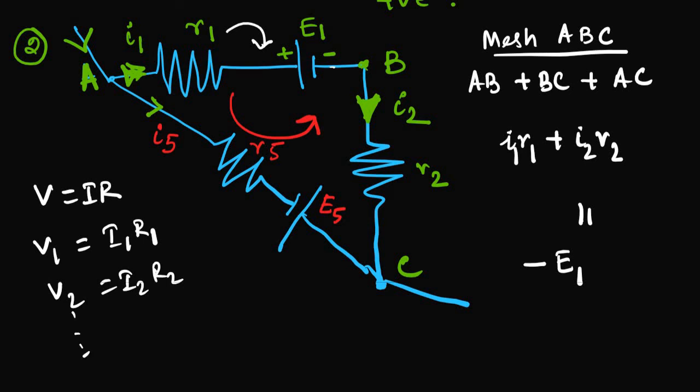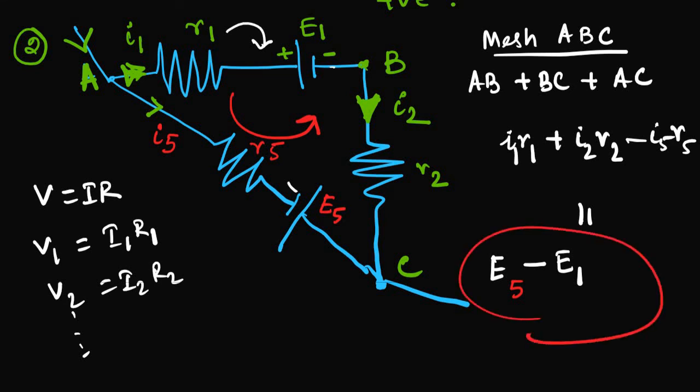Okay, now what is AC? Is it a plus sign? No, it is not, because it is anti-clockwise. We already learnt it. So it is minus I5 R5, as it is anti-clockwise, but the current is approaching the same negative sign, so it's good. So what is it? It is positive. The EMF would be E5 minus E1.